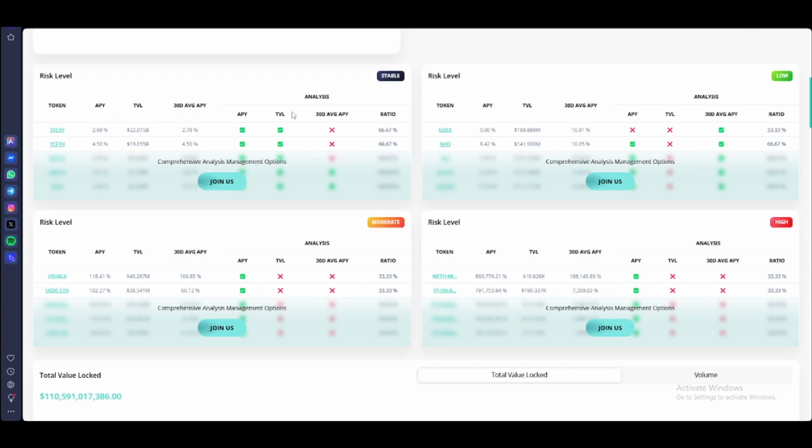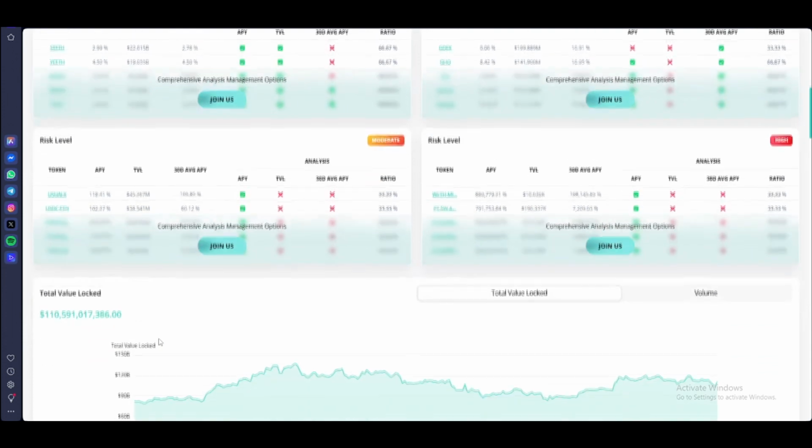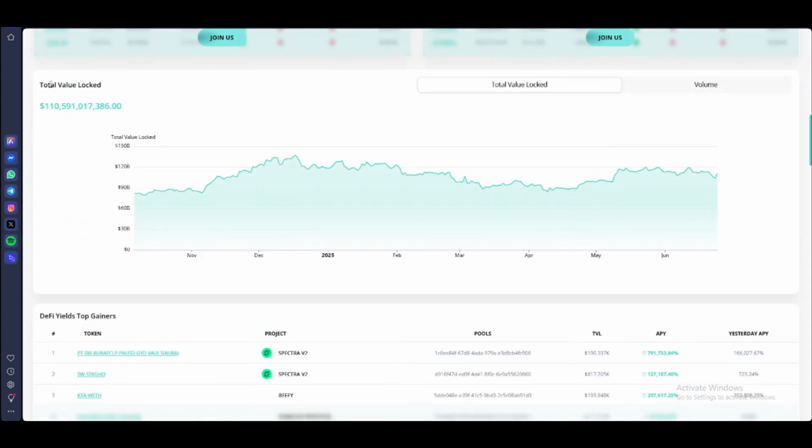The analysis is we have here to check it, and then the stable, and then also the ratio. We have here the percent, and then the low or the high rate, or moderate or high. This is the risk level. You have here the token, and then the analysis, and then the risk level, and then the total value locked. So this is the total value locked and also the volume.